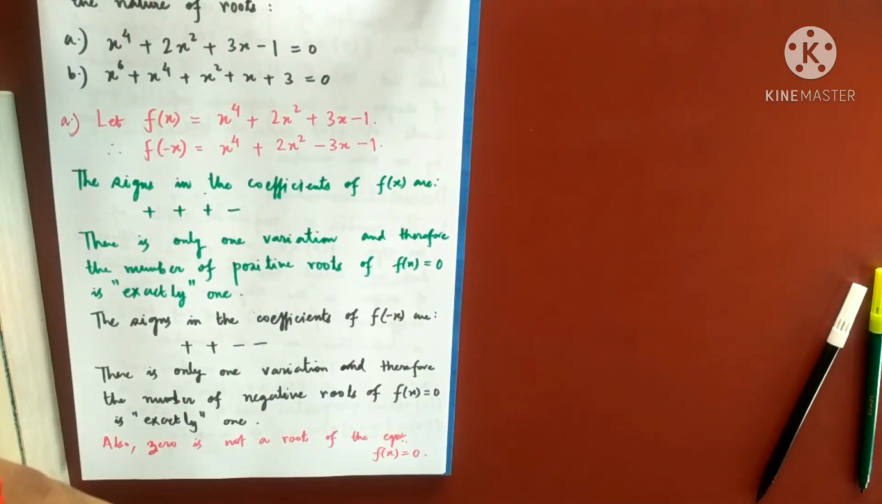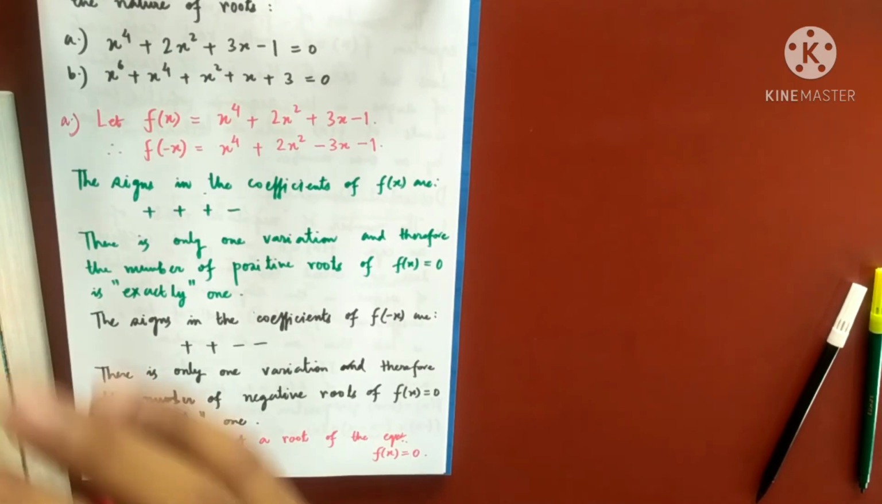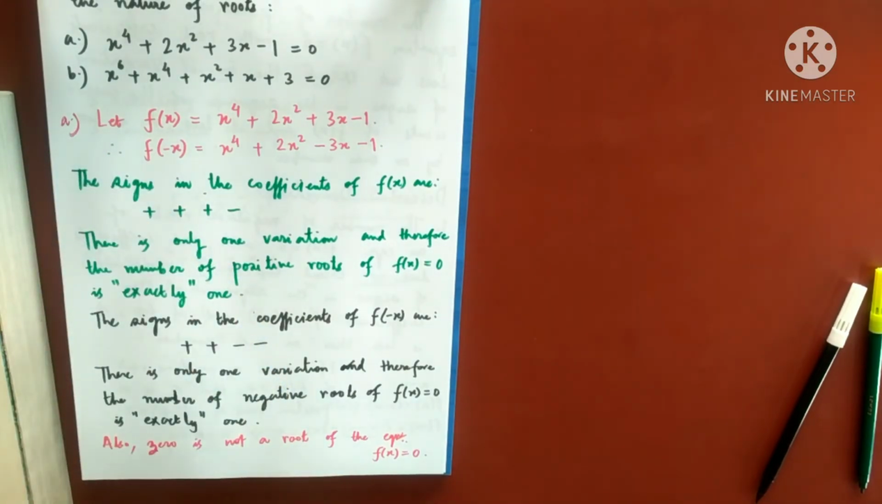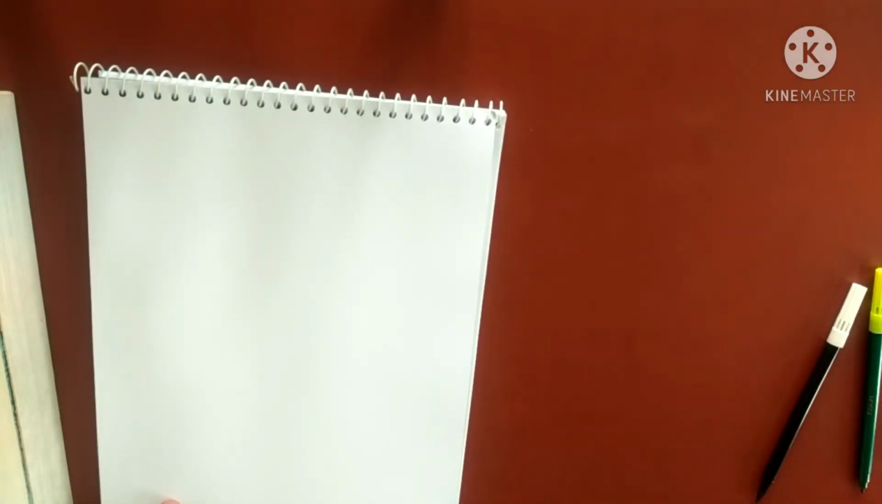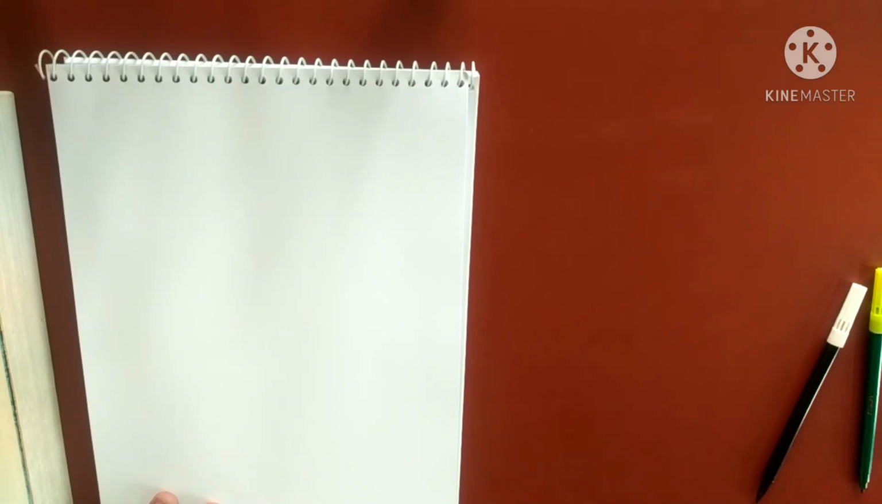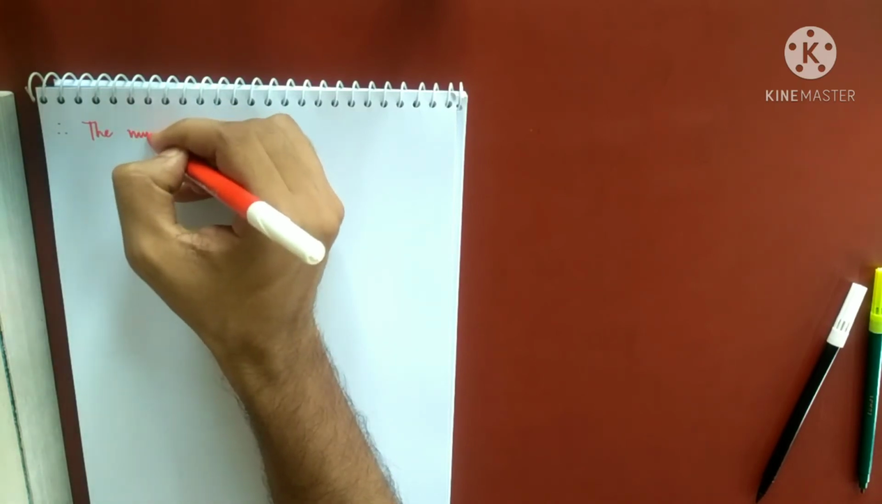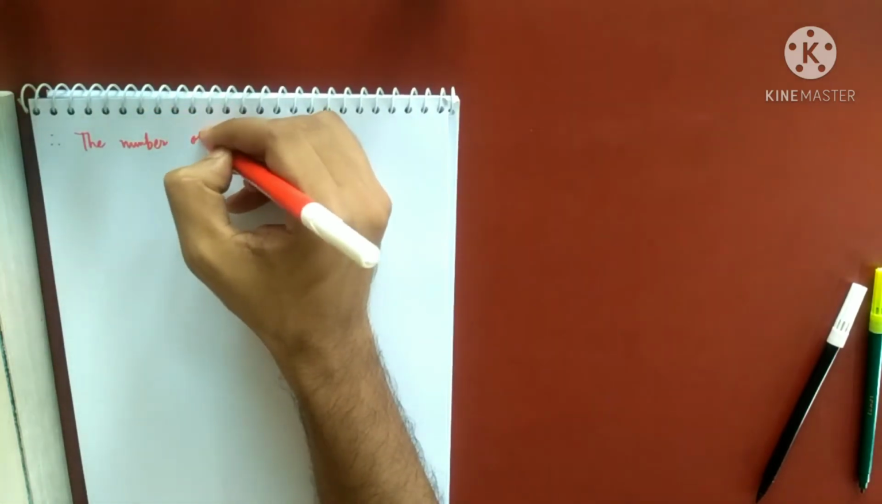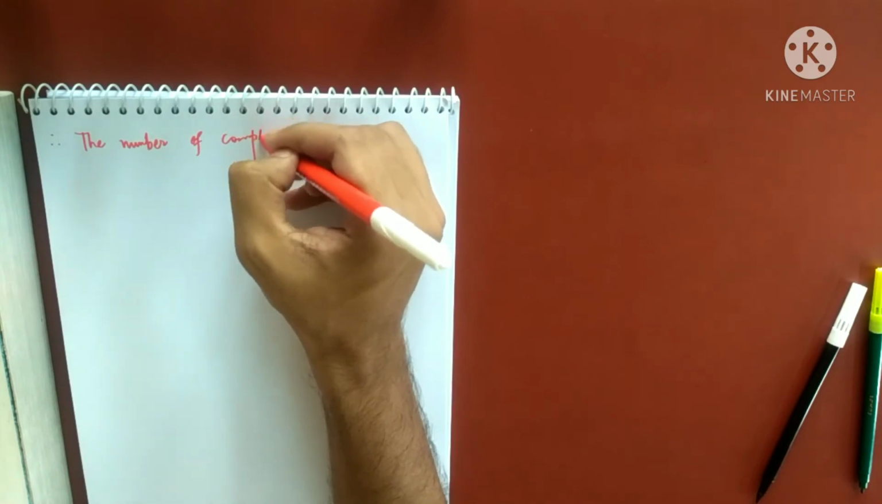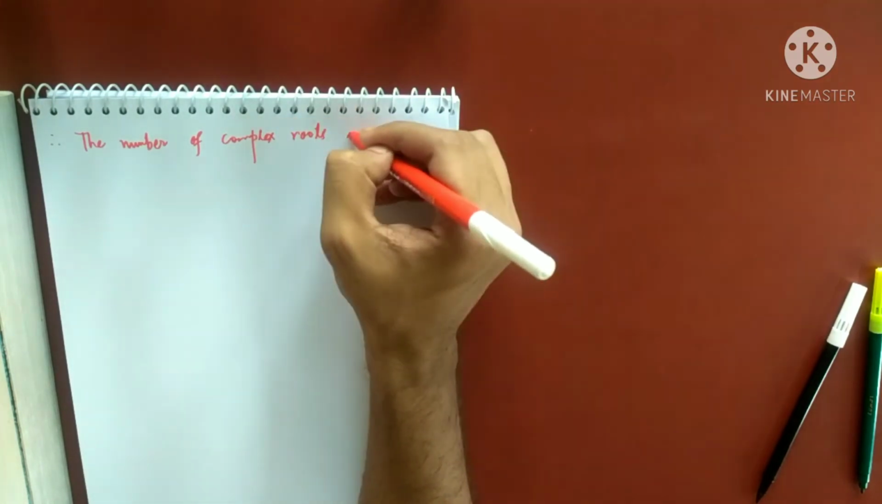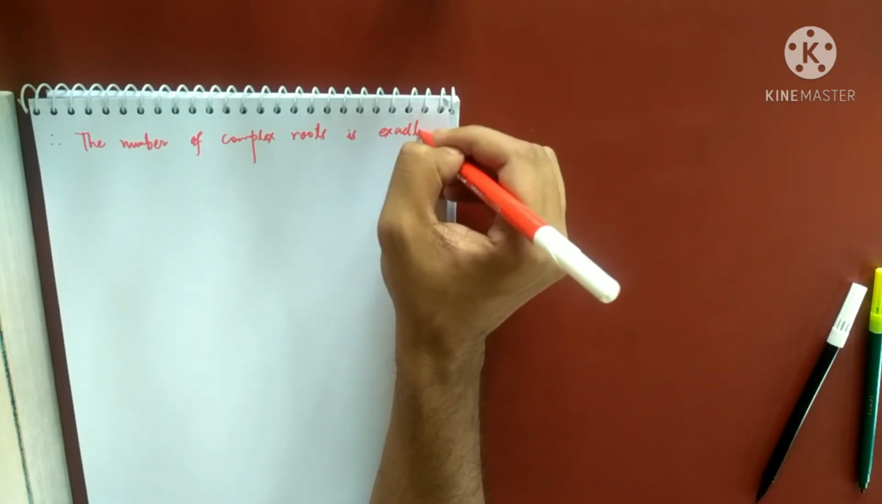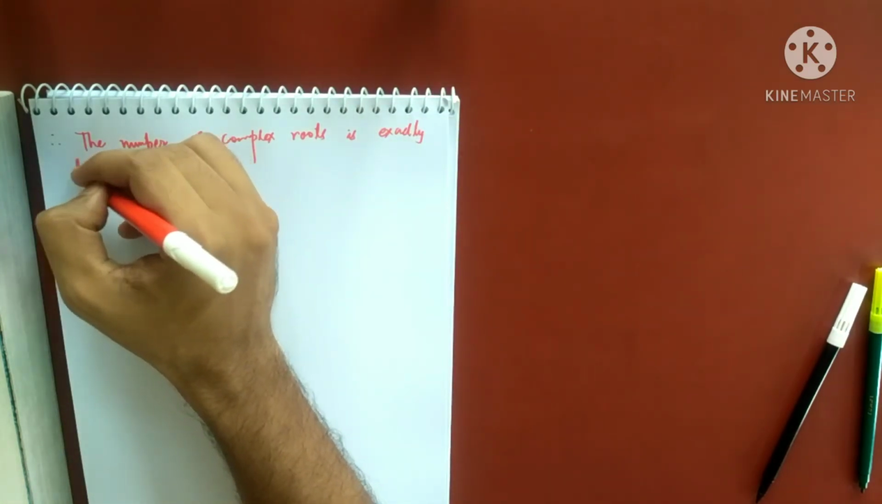Now you look at the degree of f(x). The degree of f(x) is 4. So there are two real roots. So the remaining two must be complex. So I will just write that. So the number of complex roots is exactly, I can say, remember that, exactly 2.